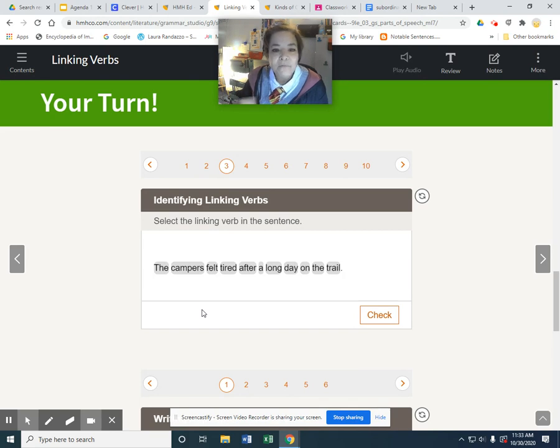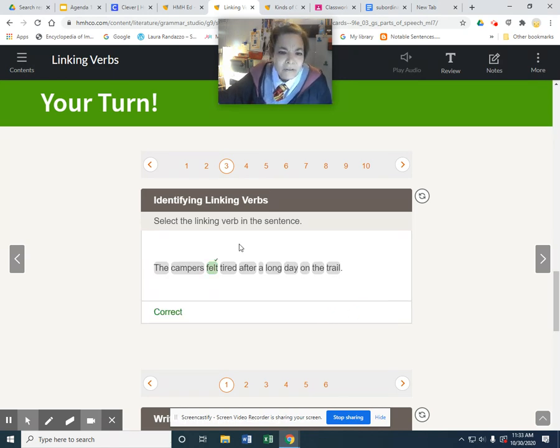So who or what is the sentence about? It's about the campers. What did the campers do? The campers felt. Can we replace that with is or are? The campers were tired after a long day on the trail. Yes. So in this case, felt is the linking verb. It's correct.